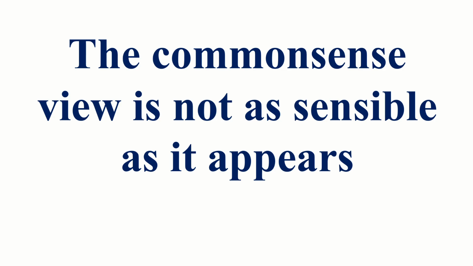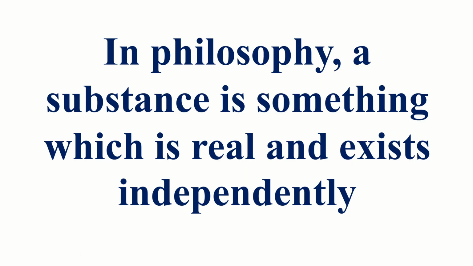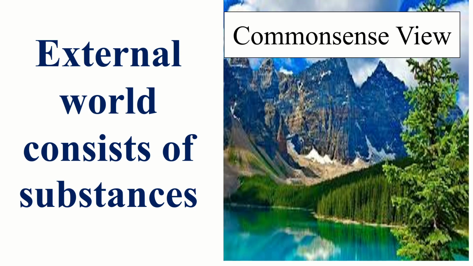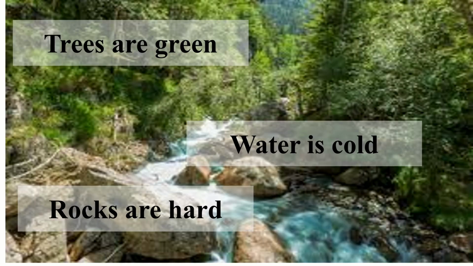The common sense view, however, is not as sensible as it appears. The view distinguishes between substance and qualities. In philosophy, a substance is something which is real and exists independently. The external world consists of substances like trees, water, and mountains. And substances have qualities. For example, trees are green, water is cold, and rocks are hard.